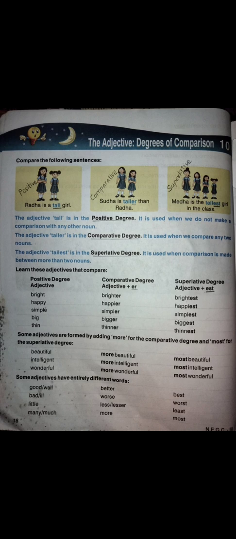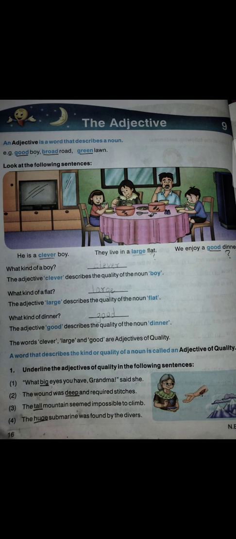How many types of degrees of comparison are there? Positive degree, comparative degree, and superlative degree. In the positive degree we just write one word, that is the adjective. In the comparative degree we make a comparison between two things or two nouns, and in the superlative degree we make a comparison between more than two nouns or things. What is an adjective? An adjective is the word which describes a noun. Which word decides how the noun is? The adjective decides how the noun is.